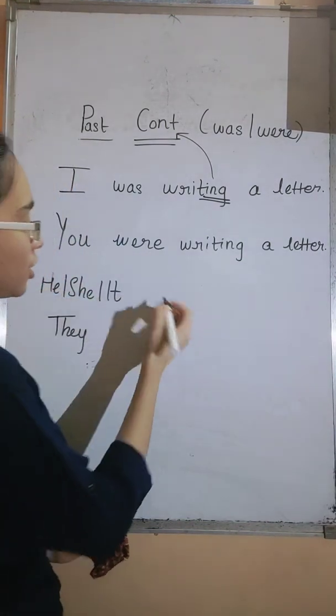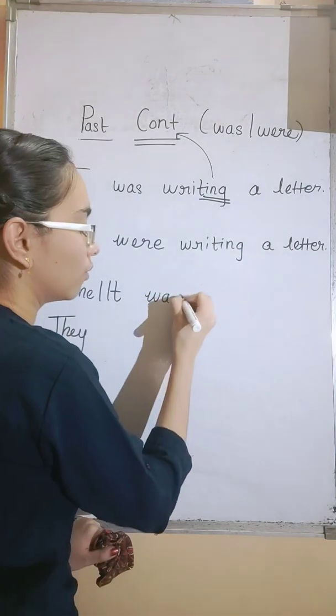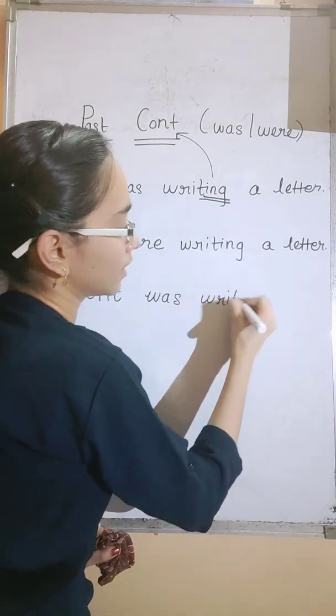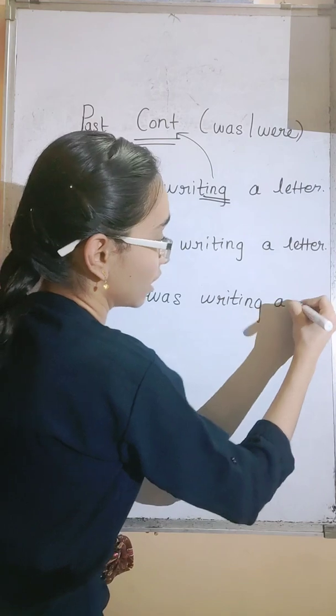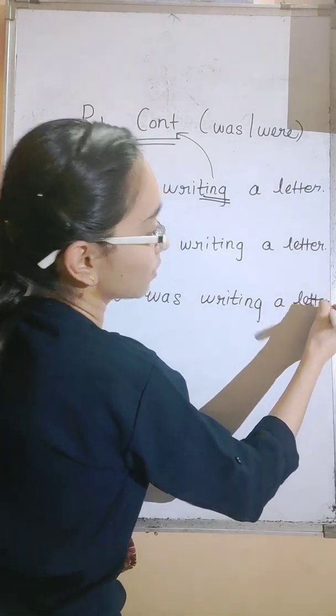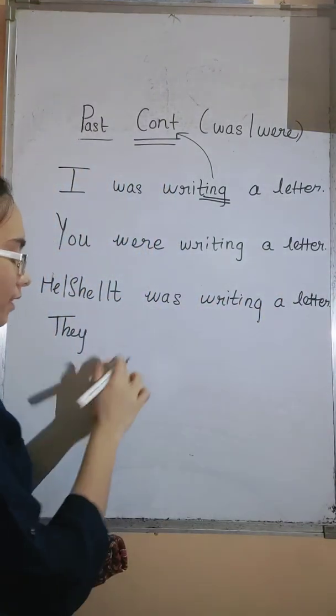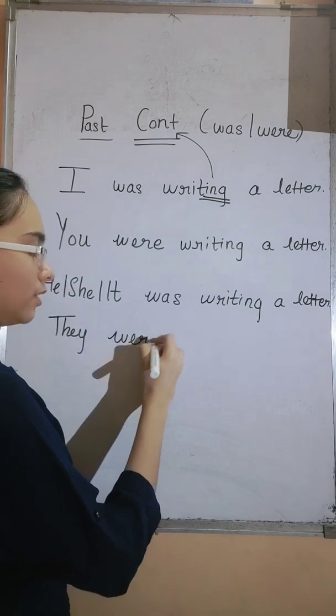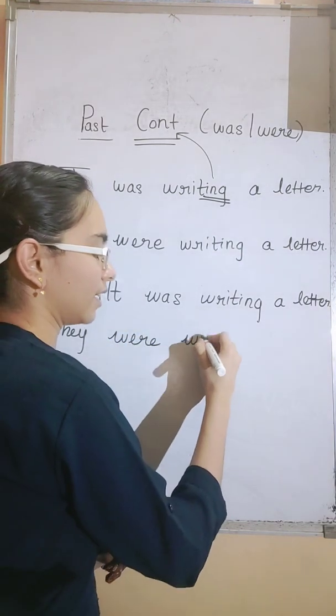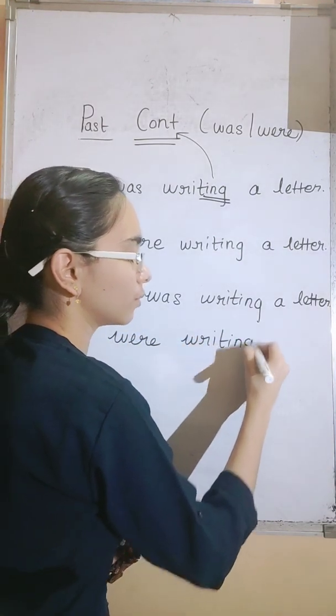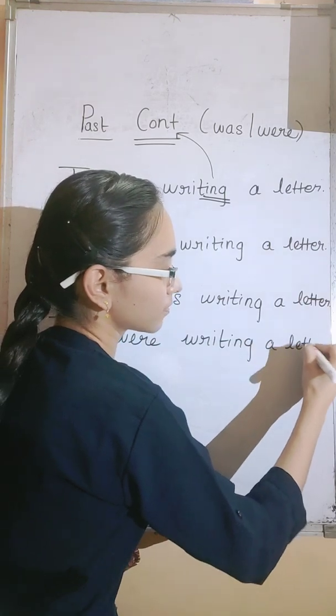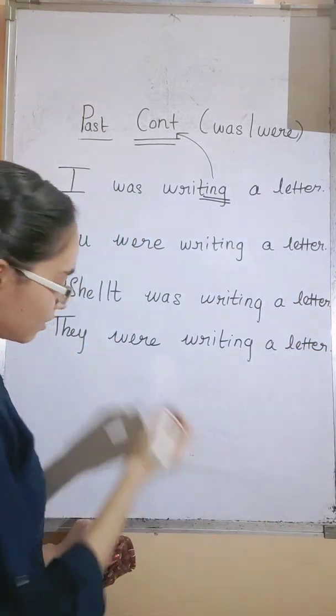And he or she or it was writing a letter. He was writing a letter. She was writing a letter. That's how the sentence would be. And they, here also, they were writing a letter. They is in plural form. So how is the sentence formation?